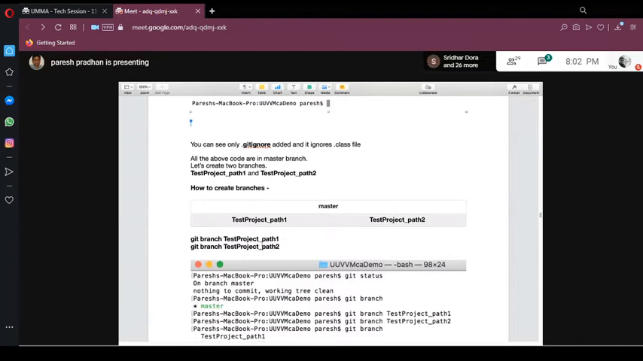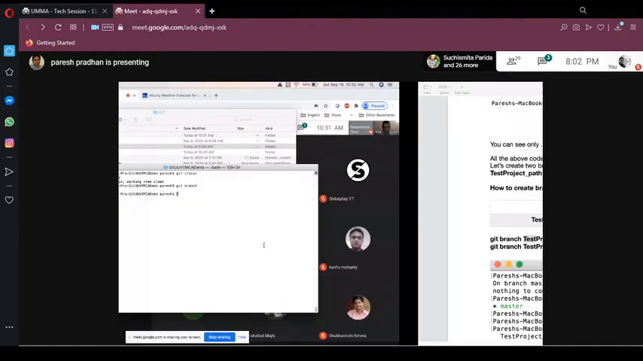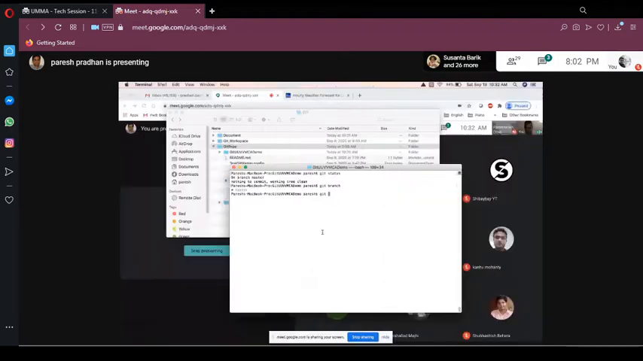So here, for team one, I'm trying to create a branch. This is the command, git branch, and just give a project underscore the branch name. Let's create two branches here, git branch underscore path 1. I'm creating two branches here. Just run this command, path 1 and path 2. So I created two branches here. It's nothing. So now let's do a git branch here.